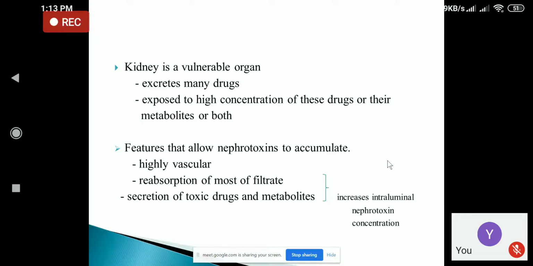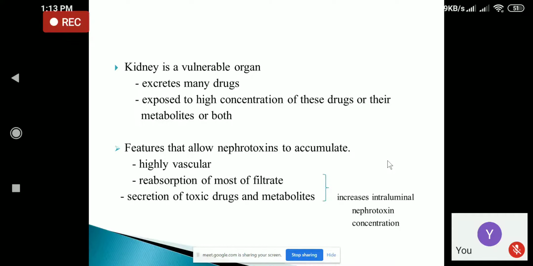And there are certain features that will allow the nephrotoxins to accumulate in the kidney, because kidney is a highly vascular organ, so the nephrotoxins may affect the kidney. Most of the reabsorption of the filtrates also occurs in the kidney, and so it may lead to nephrotoxicity.